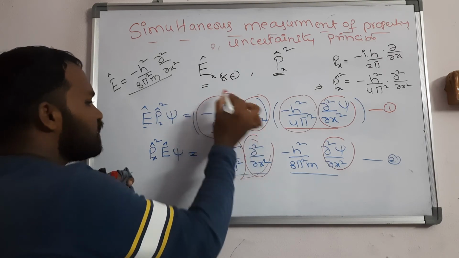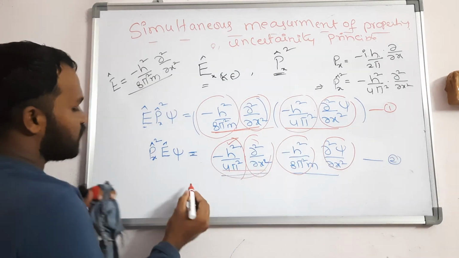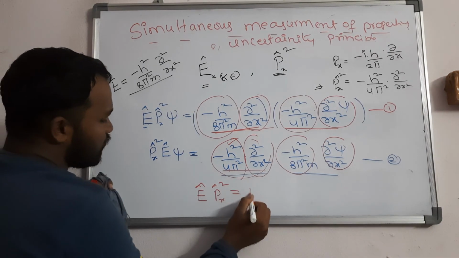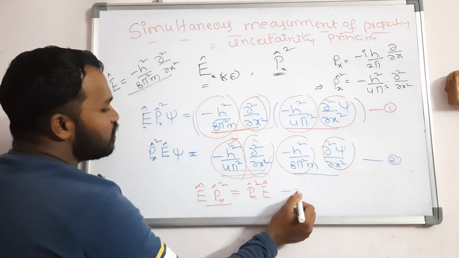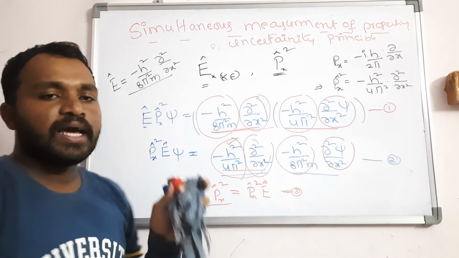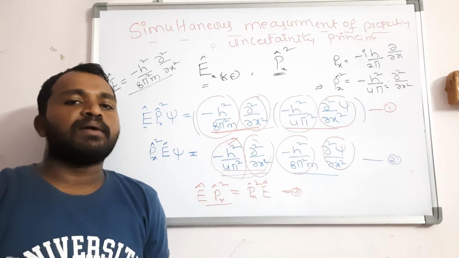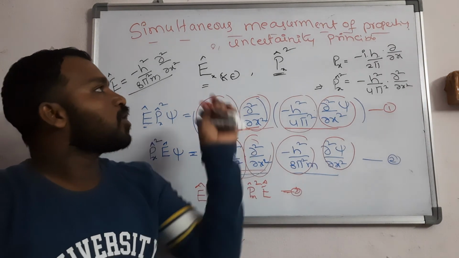This value is there, this value is there, so this is equal to this. That means energy of px cap whole square is equal to px cap square into energy. Hence they commute with each other. If they commute with each other, they can be determined simultaneously. This is about the simultaneous measurement of the properties